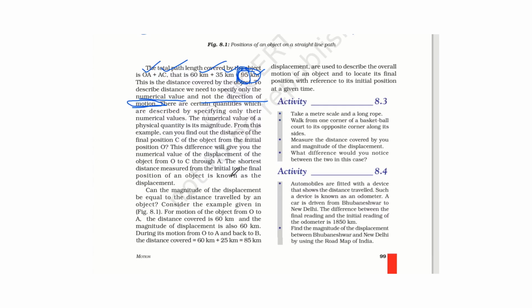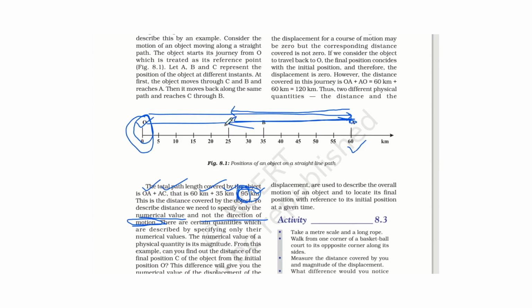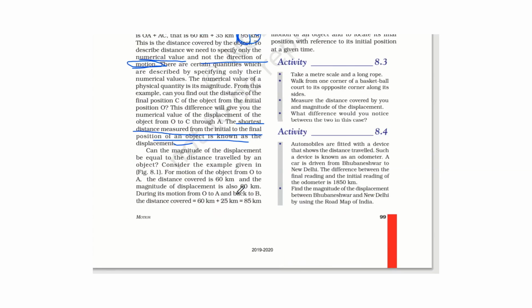Displacement is the shortest distance covered by the object from the initial position to the final position of the object. It is known as displacement. Now in this case, what is the displacement? If the object moves from O to A then comes back to C, then what is the displacement? Here displacement is the shortest distance between initial and final position. So displacement here is 25 kilometers.